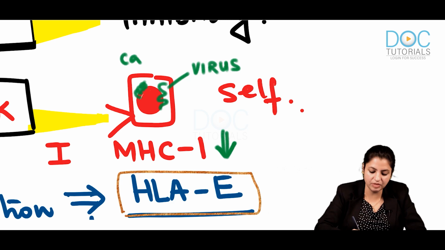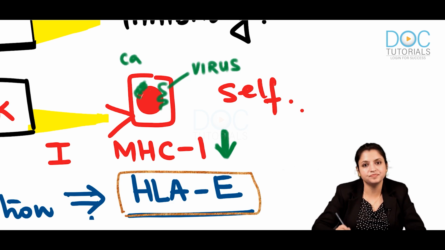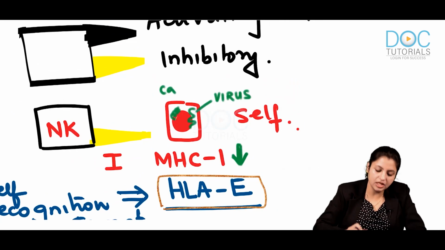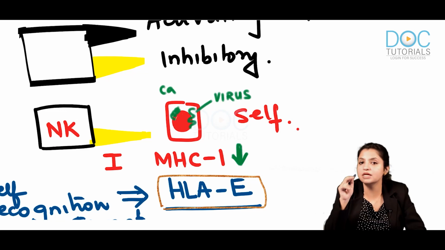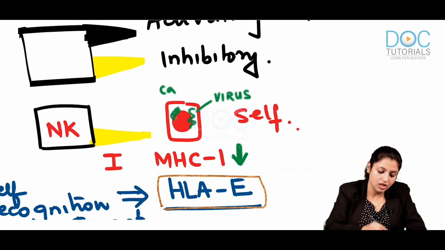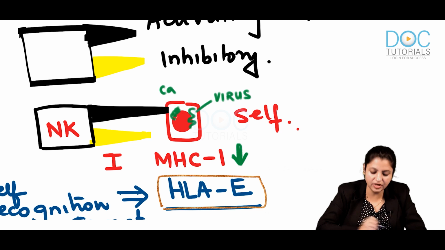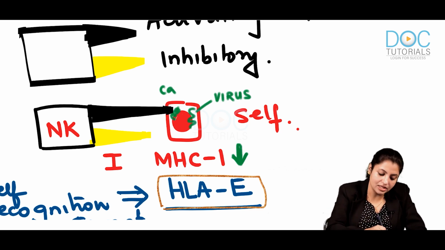So what happens? When the MHC expression of the cell decreases, the inhibitory arm does not have something to bind to. As soon as the inhibitory arm doesn't bind, the activating arm will get activated and it will kill this cell.